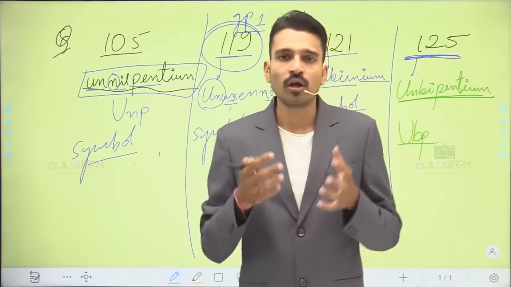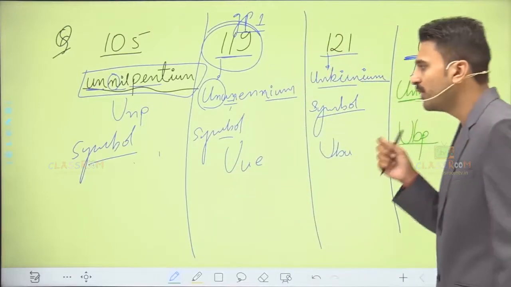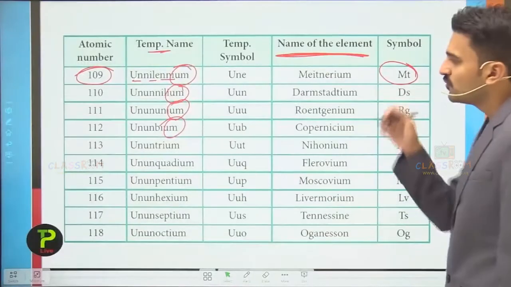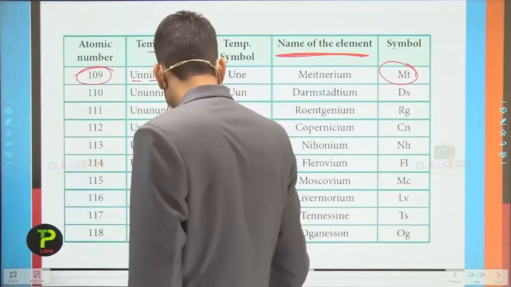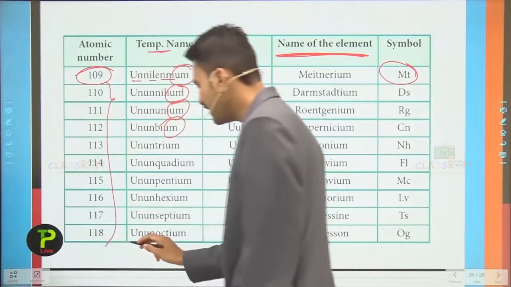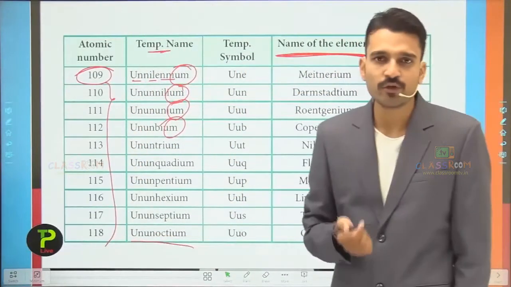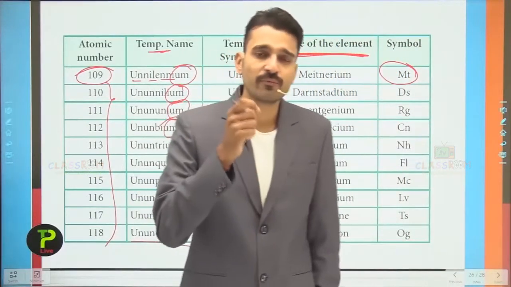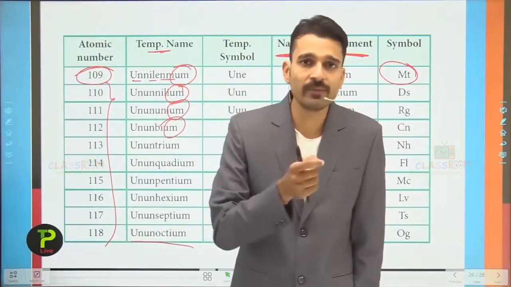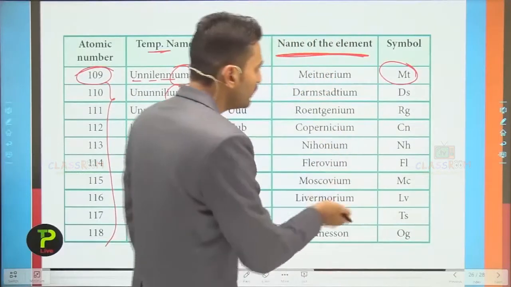So this is all about the periodic table. Moving back, these 118 elements were given names in the form of IUPAC nomenclature, and after the discoveries and researches that have been put into these elements, we have got their names just like this.